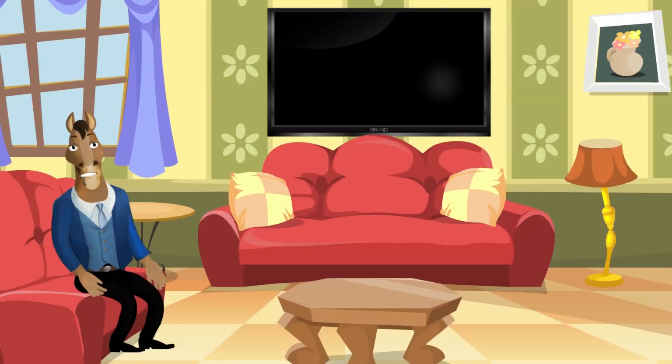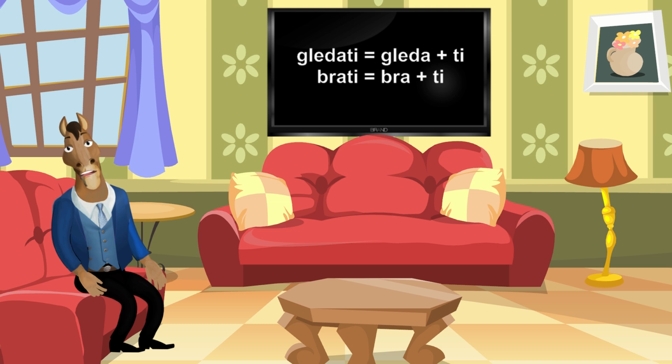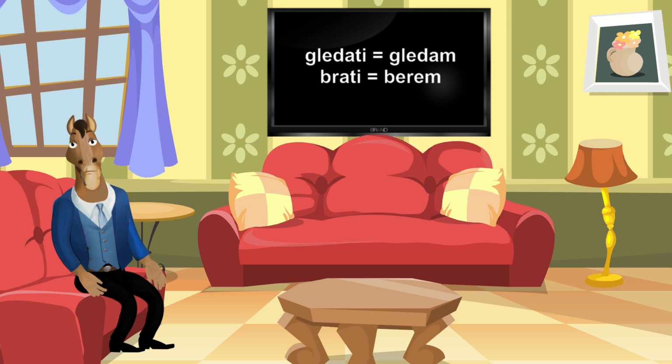Learning Croatian grammar and vocabulary can be challenging, especially when many resources don't cover essential details like verb tenses or noun declensions. For example, verbs like gledati and brati both end in -ti, but they conjugate differently in the present tense. Gledati becomes gledam, I watch, while brati becomes berem, I pick. However, their past tense forms follow a similar pattern, becoming gledao and brao.